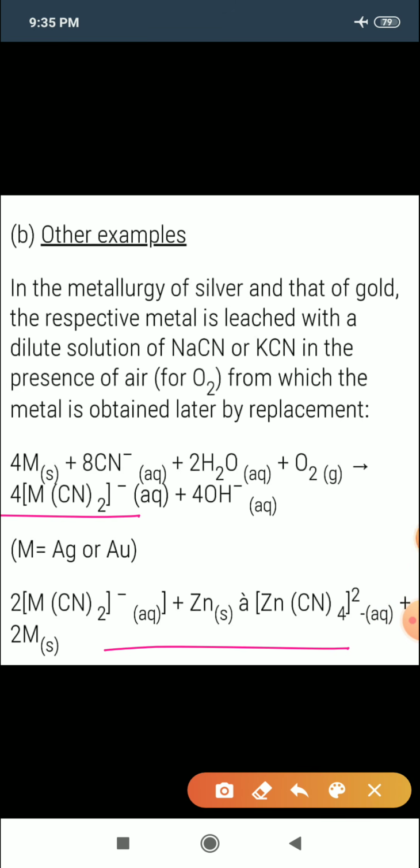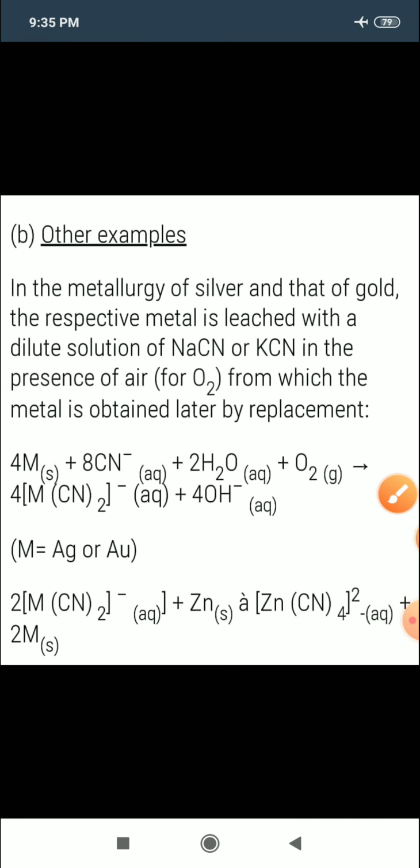This process is known as the cyanide process, or MacArthur-Forrest cyanide process, for the concentration of gold and silver metal. So this is all about the concentration methods.